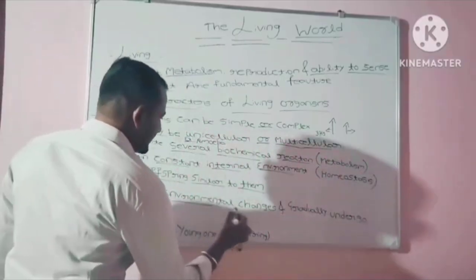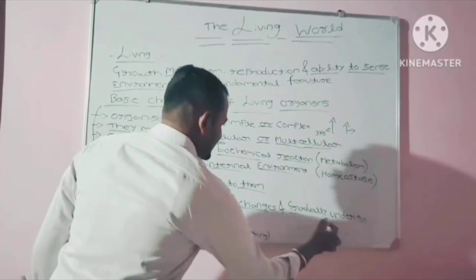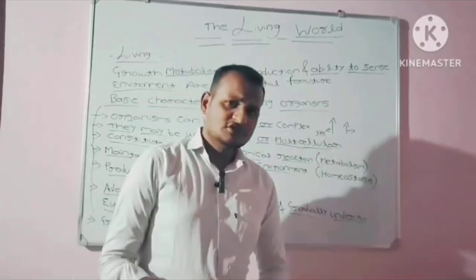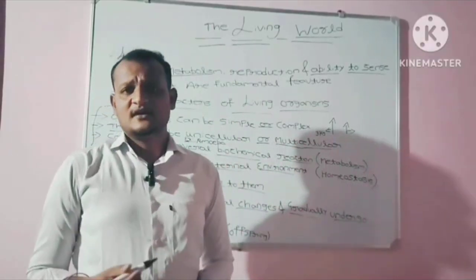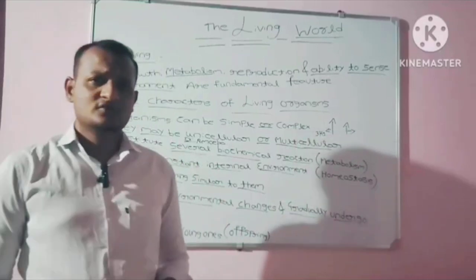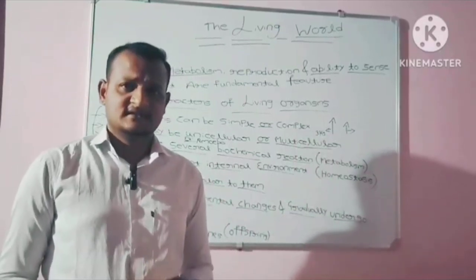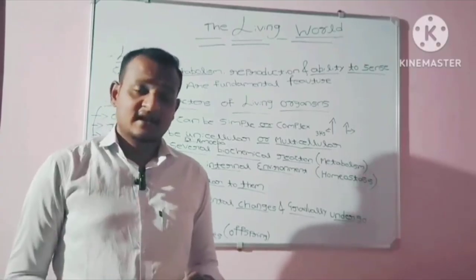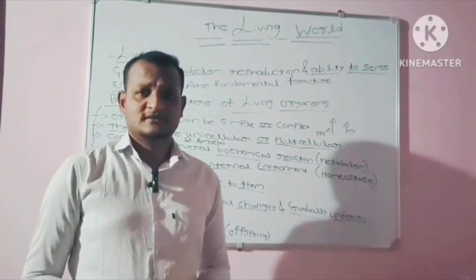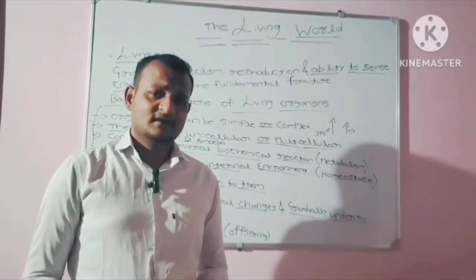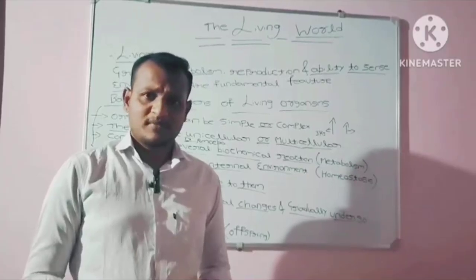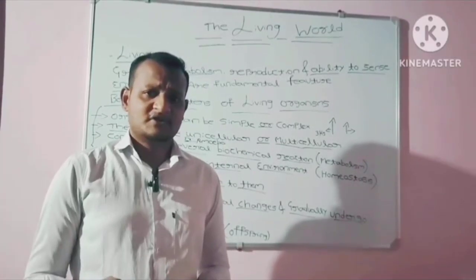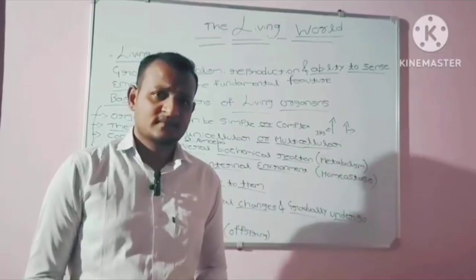Adapt to environmental changes and gradually undergo evolution. The other most important feature of a living organism is that they adapt to environmental changes. They are always adjustable to environmental changes and also gradually undergo evolution. Evolution is nothing but whichever events take place from birth to death, and that is referred to as evolution.